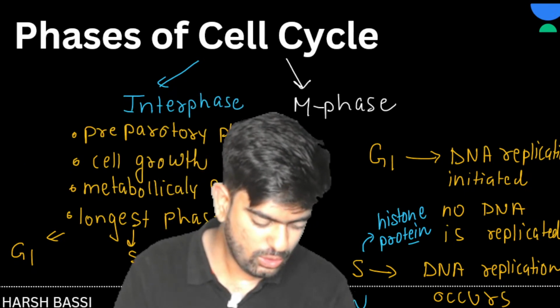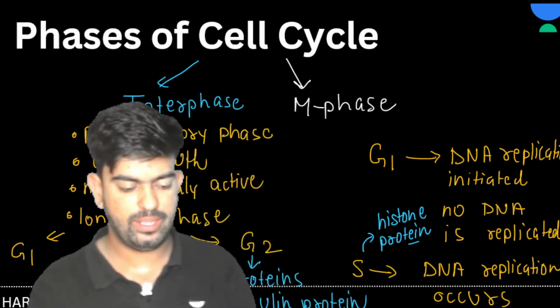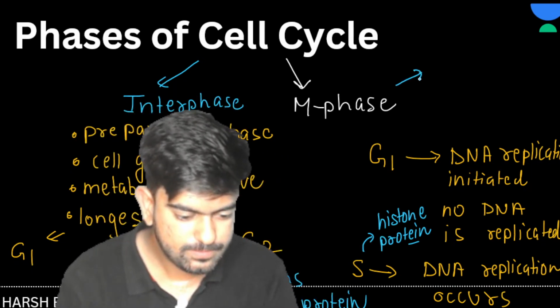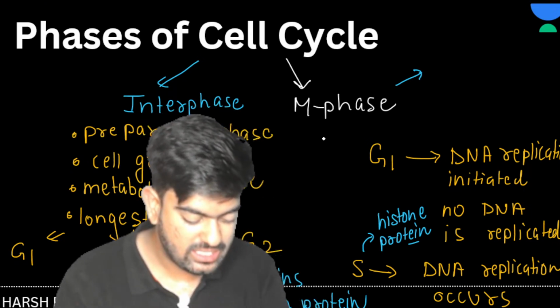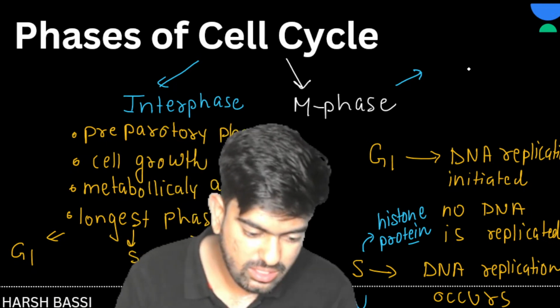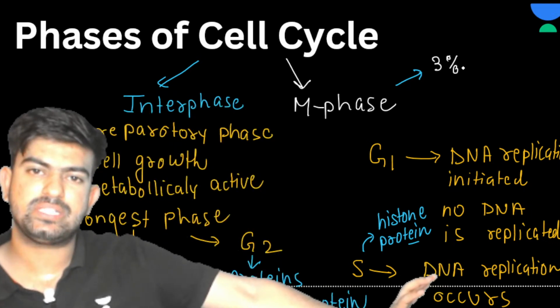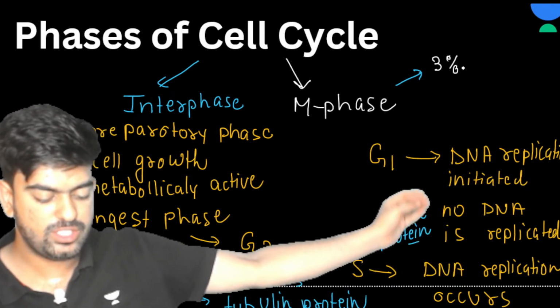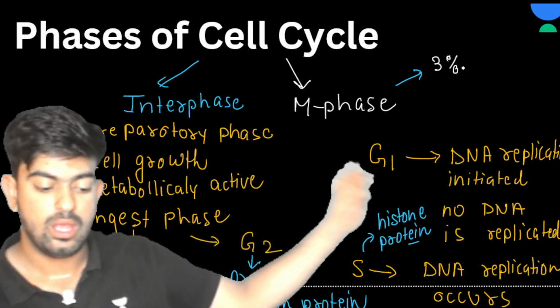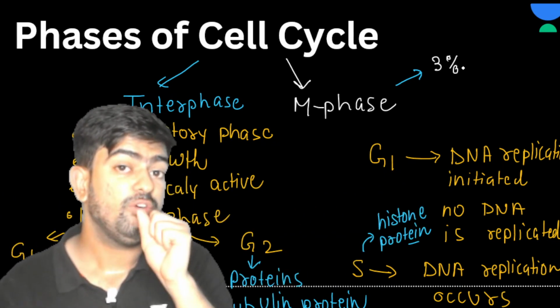Now let us go with the M phase or mitotic phase. So in M phase, what happens? You will be amazed to know that this M phase takes just 3% of the time. Like 97% we are doing the preparation, 97% is preparation. And just the 3%, we are doing what?